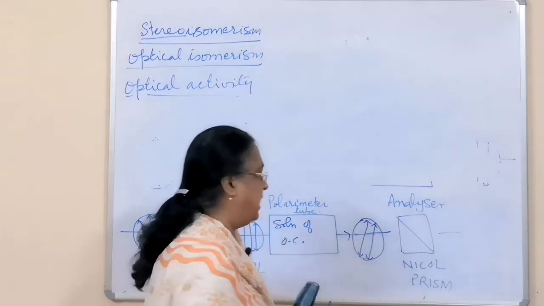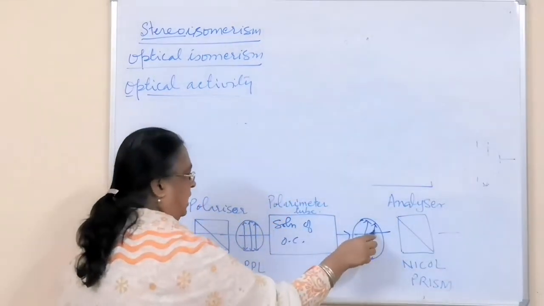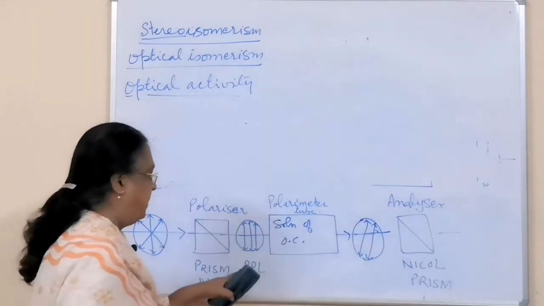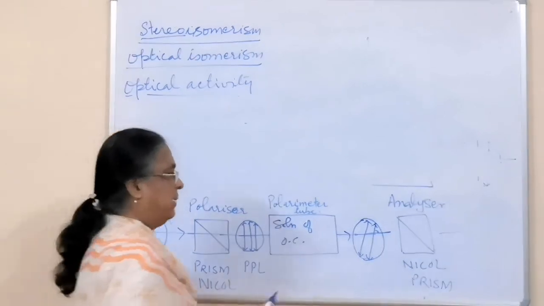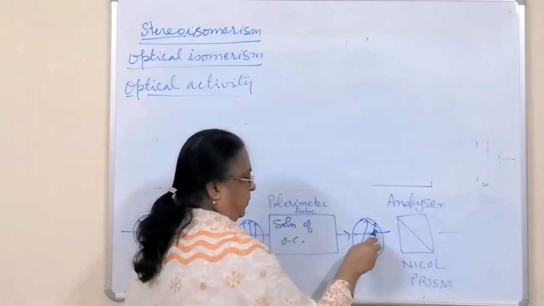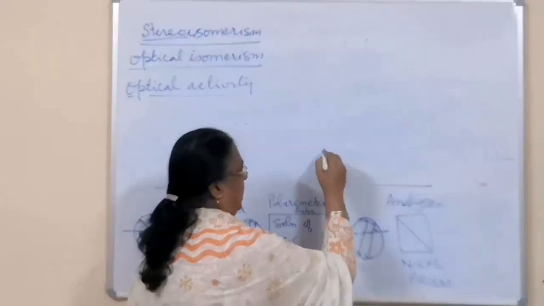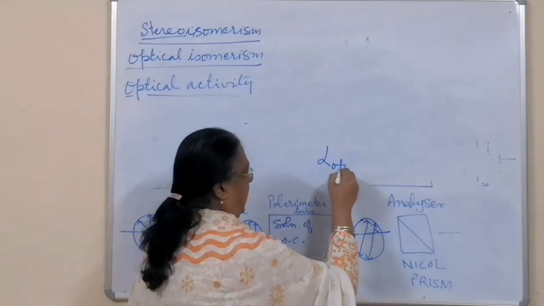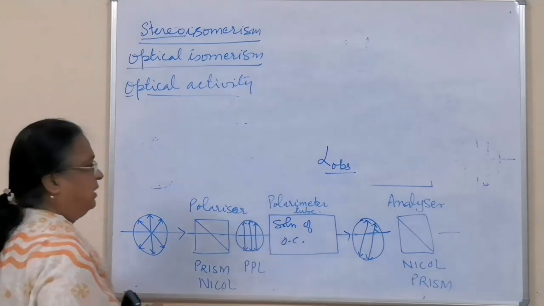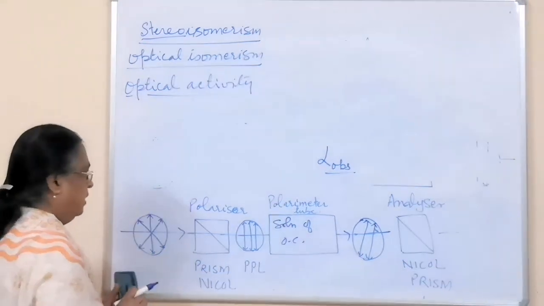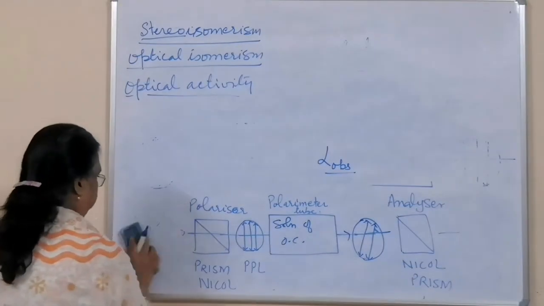That gives the idea by how many degrees the plane polarized light has been rotated. That angle by which the plane of the polarized light is rotated is called the observed angle, alpha observed. So alpha observed is measured through this device, the analyzer.